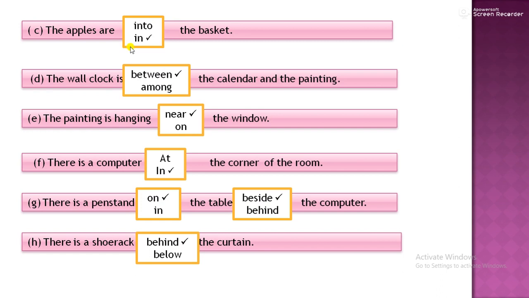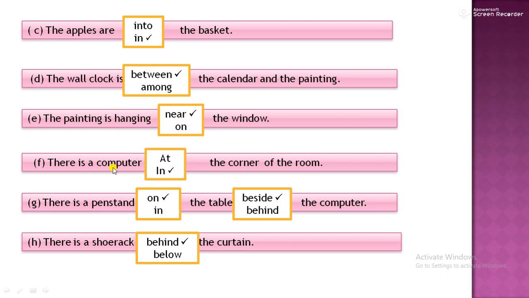First: the apples are into or in the basket. Apples are not running, they don't have legs, they are at rest. They are not moving. So don't use preposition into, it will be grammatically incorrect. You need to use preposition in the basket. The wall clock is between or among? I told you, when many things are there use among; only two things are mentioned here, the calendar and the painting. So you will use preposition between. Painting is hanging near or on the window. So it is near, not on.